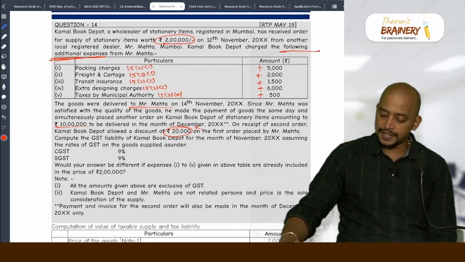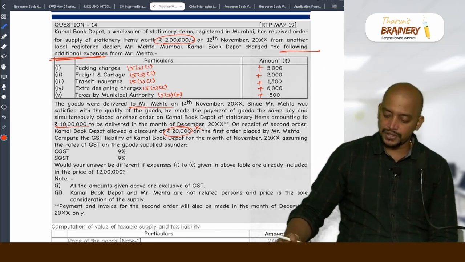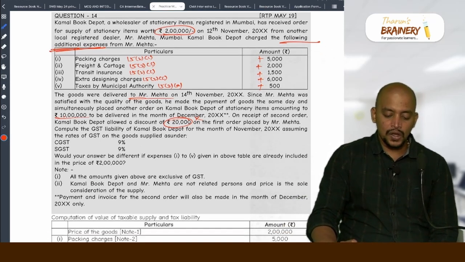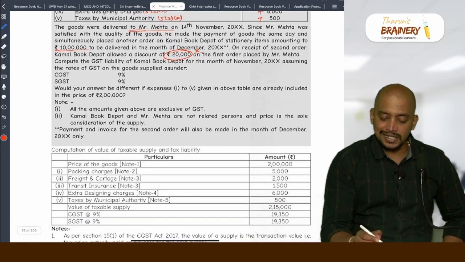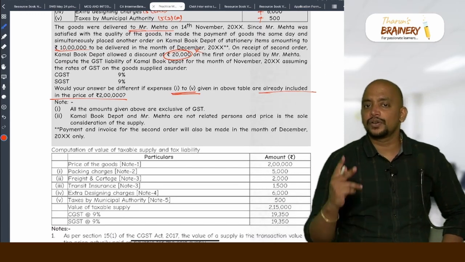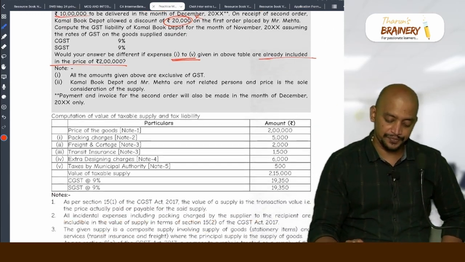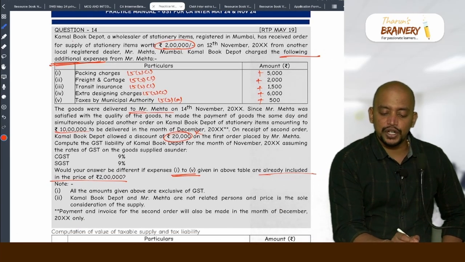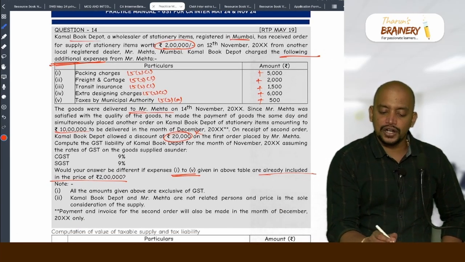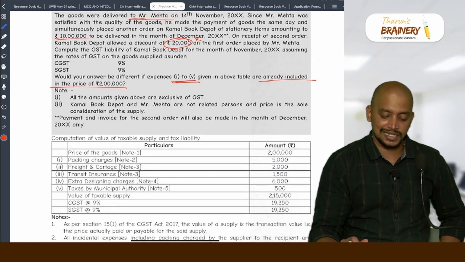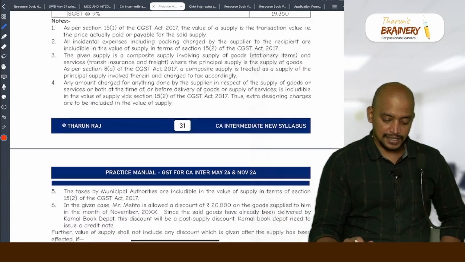So, 2 lakhs plus 5,000 plus 2,000 plus 1,500 plus 6,000 plus 500, that is 2,15,000. What would be your answer if the expenses 1 to 5 are already included? Then we will ignore it, only 2 lakhs will be taken as value. And they have given it as intrastate. Why? Kamal Book Depot is in Mumbai and they got an order also from Mumbai. So, therefore, it is an intrastate supply chargeable to CGST and SGST. Next.